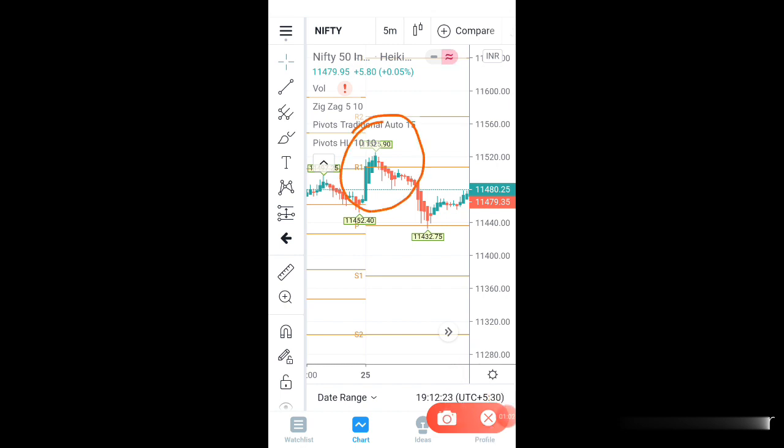In the morning there is a 4-minute candle, but only 1 candle closed above R2. Only the last green candle crossed above R2. So always wait for 2 candles to cross above R2, then only can you take an entry. Only then can we be sure Nifty is going to go upside.